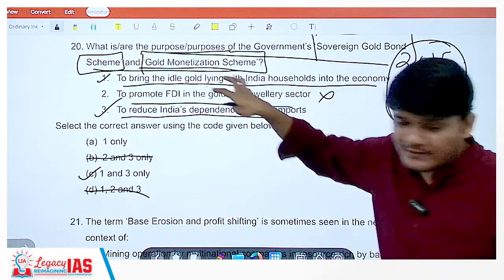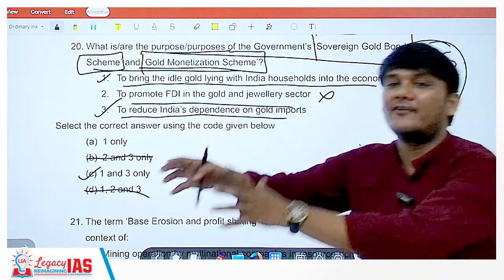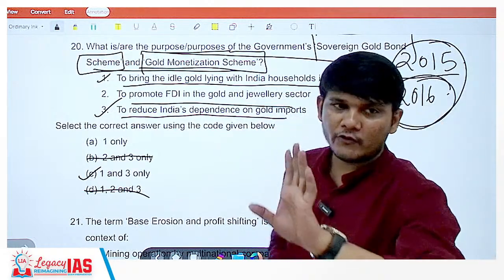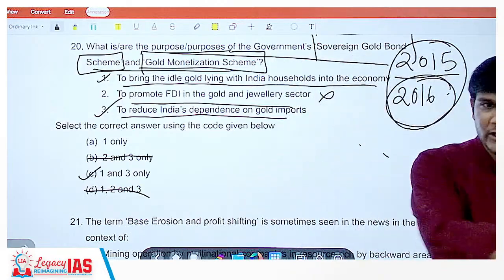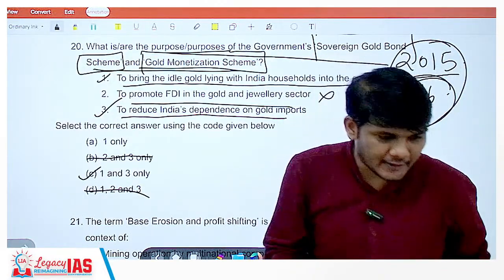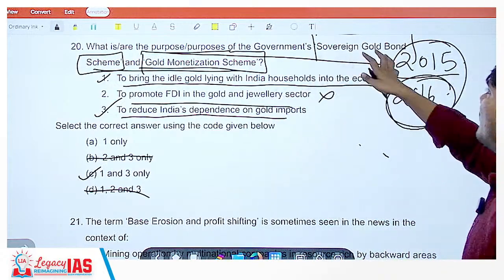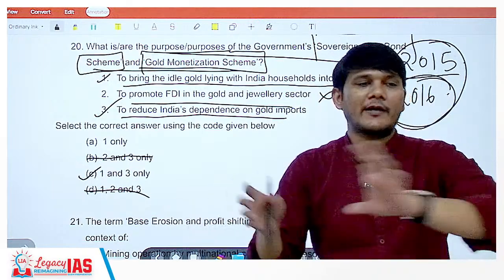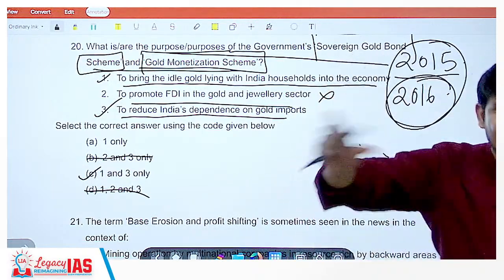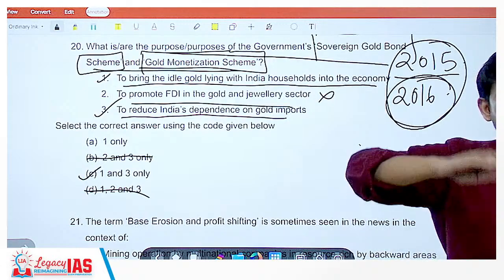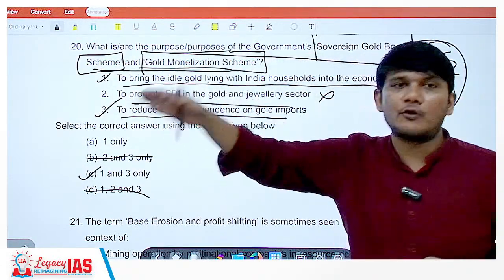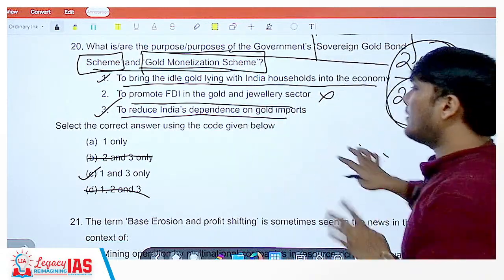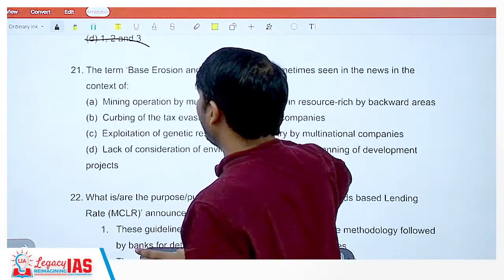In the gold monetization scheme, your physical gold is given, the gold getting monetized. But that has an issue because your gold is in jewelry form, it has making charges and so forth, so you would be reluctant. That is why the government also came up with the sovereign gold bond scheme, wherein you don't have to give your physical gold, you can just buy the gold bond which is indexed with the gold. Meaning the increase in the returns on your gold bond would be related to the increase in the rates of the gold. Okay, so we saw that. Now let's move on further.